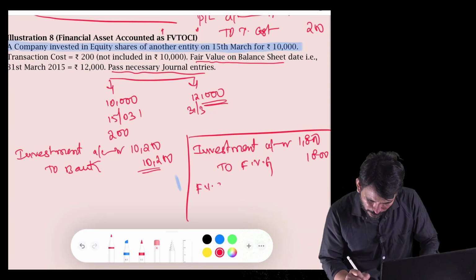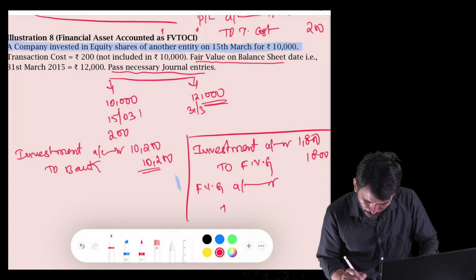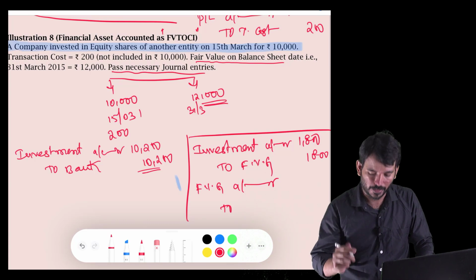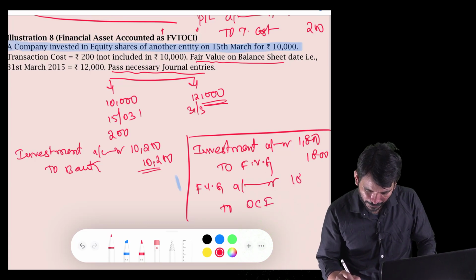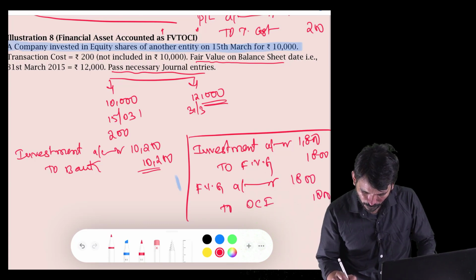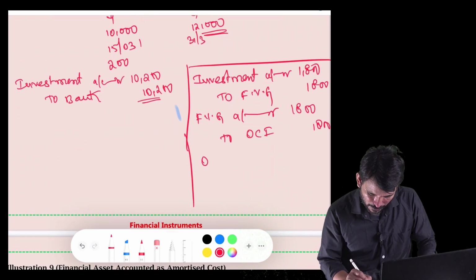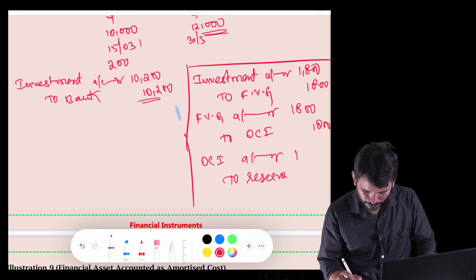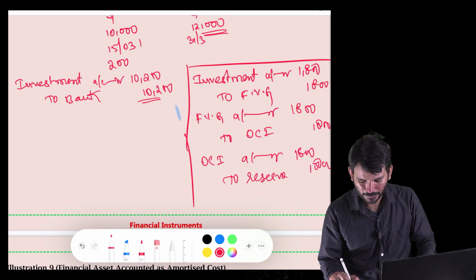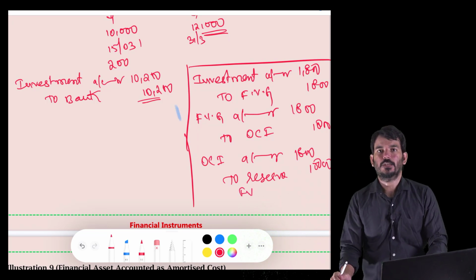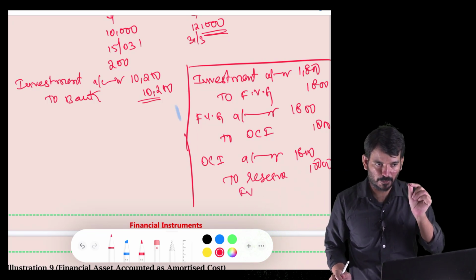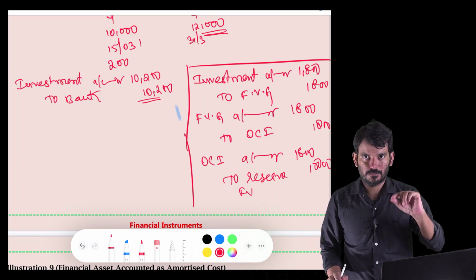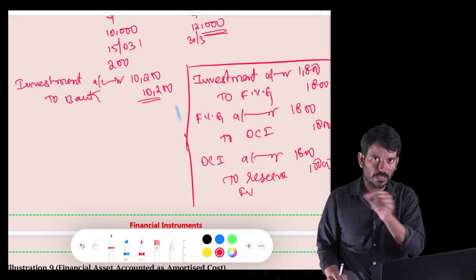And from fair value gain, you will transfer it not to P&L, because we are not doing fair value through P&L, we are doing fair value through OCI. So we will write OCI 1,800. From here again they will transfer it to another ledger, OCI to reserves 1,800, the fair value reserve. Understood? That is the treatment difference between P&L and OCI. If you are transferring it to OCI, better you transfer it to a separate reserve.